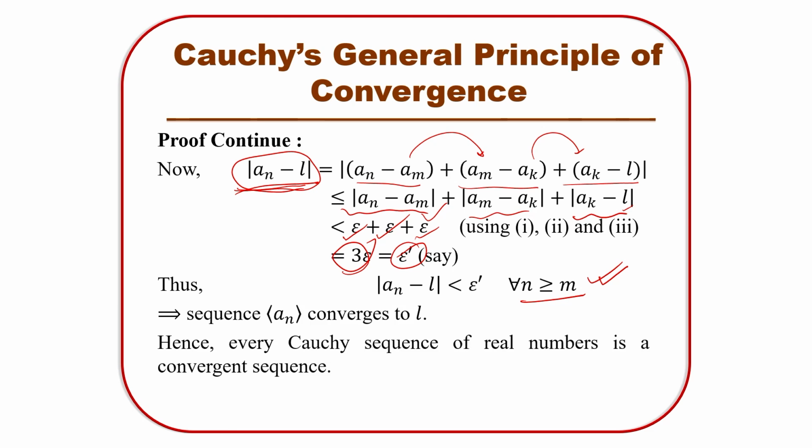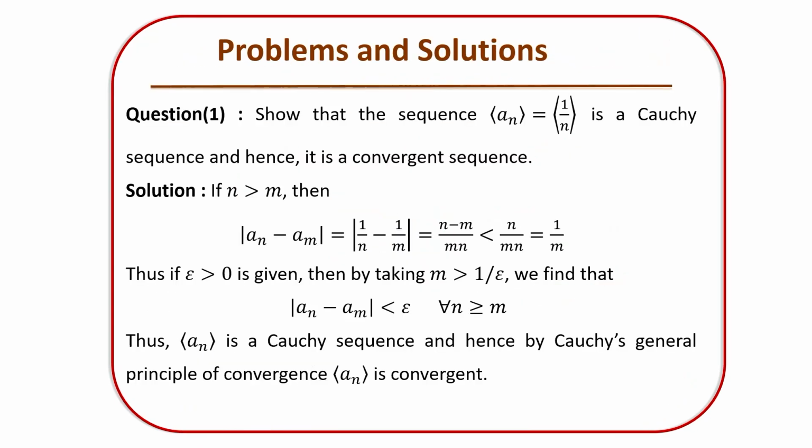This is the Cauchy general principle of convergence, and we are going to use it to show that a sequence is converging, and if it is converging, then it is a Cauchy sequence, right? So now look at the problems, and I will provide you the solutions here.